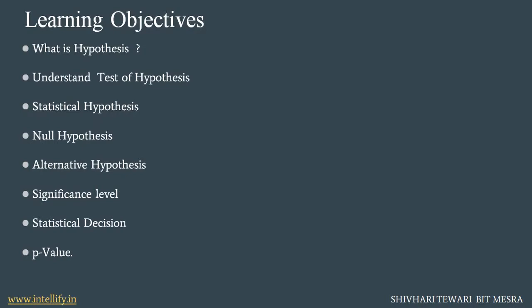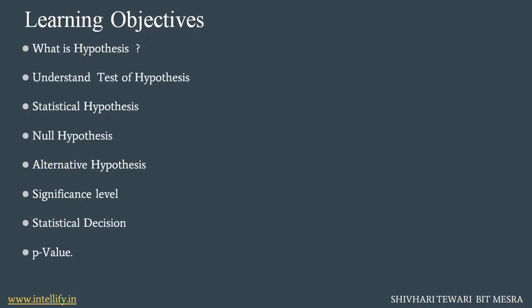What is the importance of significance level, where significance level is used, and then we will move to statistical decision, where we will check the calculation of test statistics and how statistical decision is used in a statistical hypothesis. After that, we will study about p-value, and at last we will see how statistical hypothesis is used in our day-to-day life and what is the practical relevance of a statistical hypothesis.